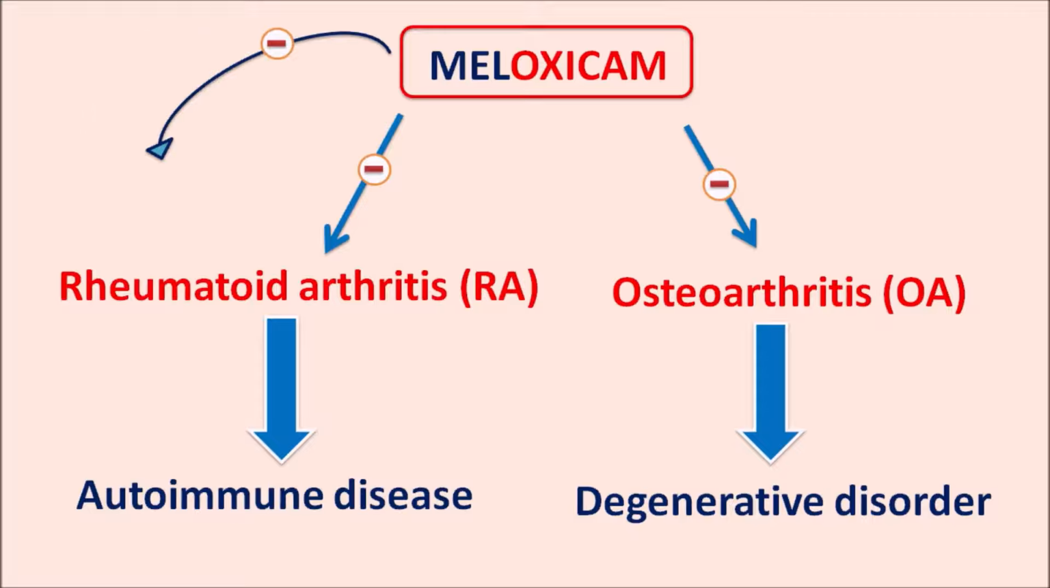This drug is also useful in the treatment of juvenile rheumatoid arthritis, which is the rheumatoid arthritis observed in children. In such conditions, meloxicam can be used in children with age greater than or equal to 2 years. So today we will discuss how meloxicam acts, what the important precautions, side effects and doses are. All these things we will discuss in this video.